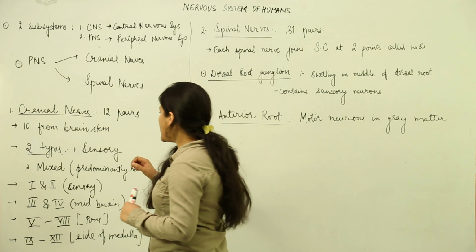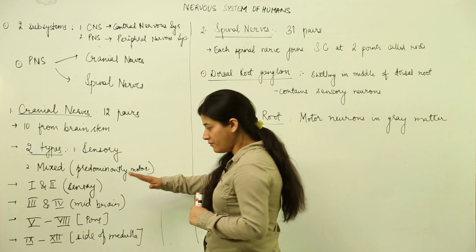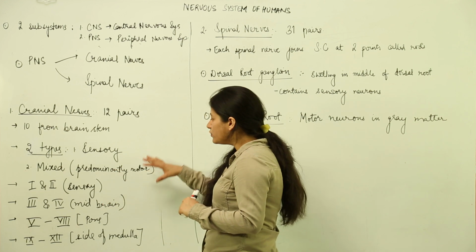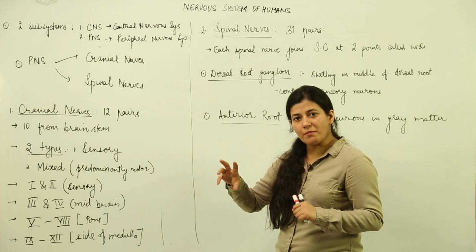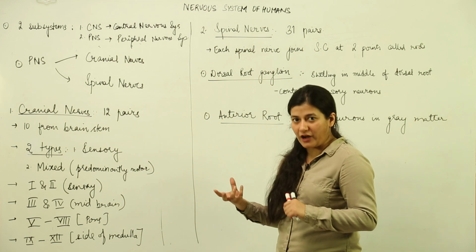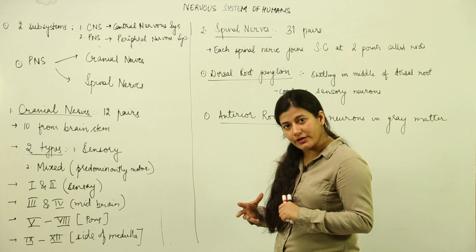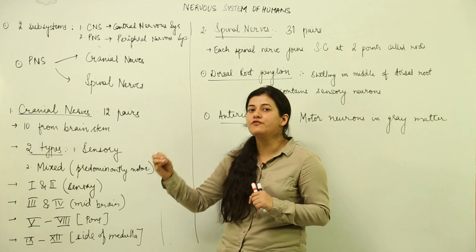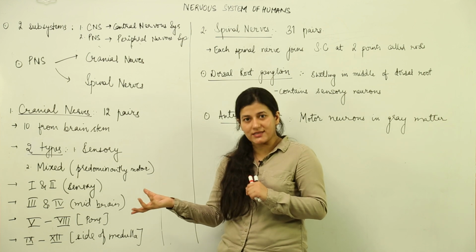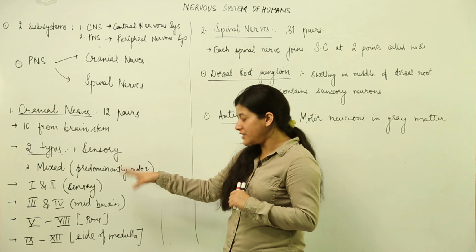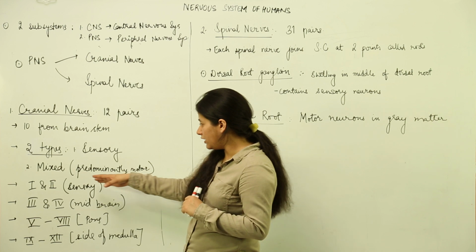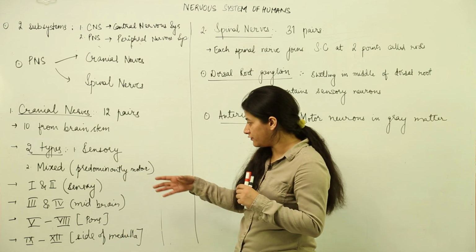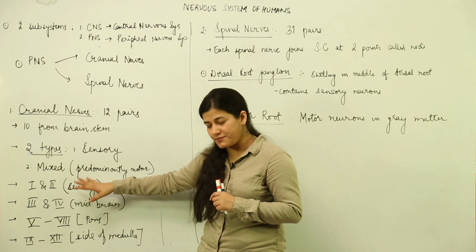Now, when we talk about the mixed cranial nerves, the neurons which are present are predominantly efferent, predominantly motor in nature. That means they are more concerned with taking the information from the brain towards the sense organ, whichever is involved, whether the skin or the eyes or other organs of the body. So, we have the two types.